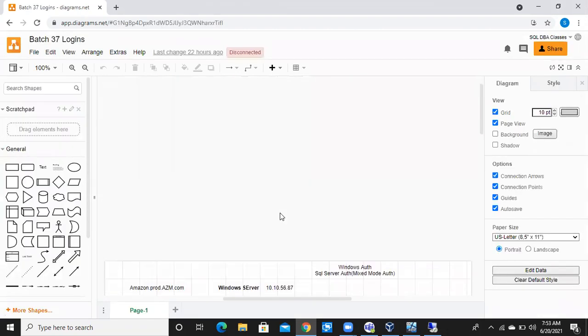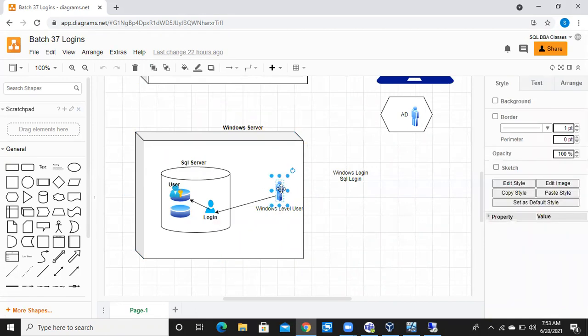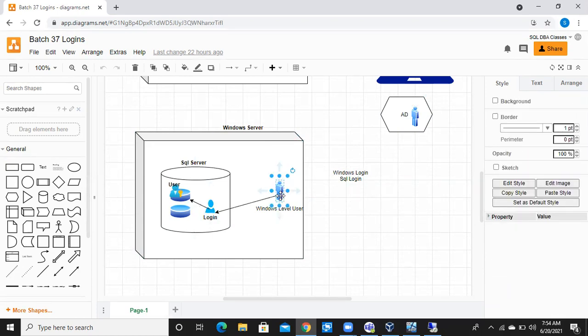If you see this diagram, I want to create a Windows login. So the Windows user either should be created at the Windows machine level or else in the Active Directory level. That is the prerequisite for creating a Windows login in the SQL Server. Usually in the organization, users will be created in the Active Directory level.